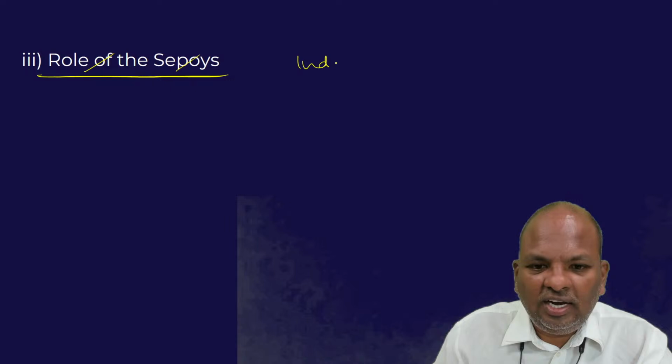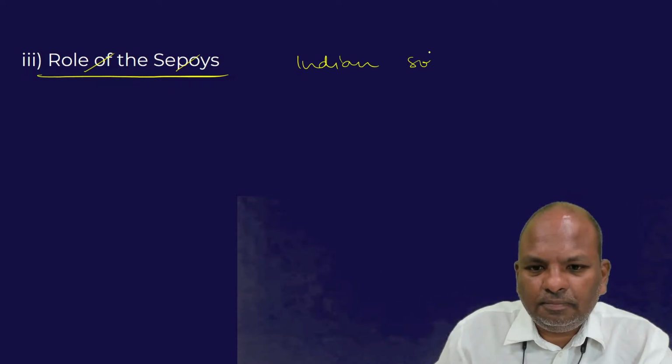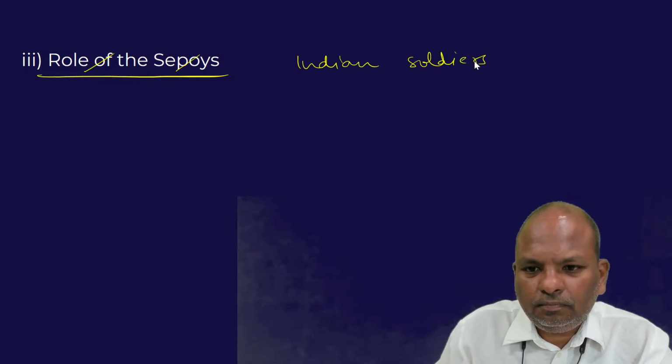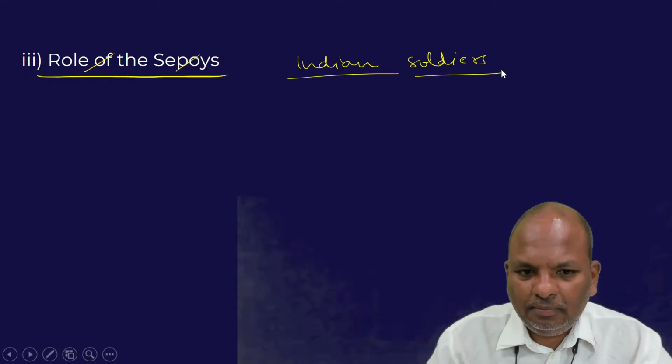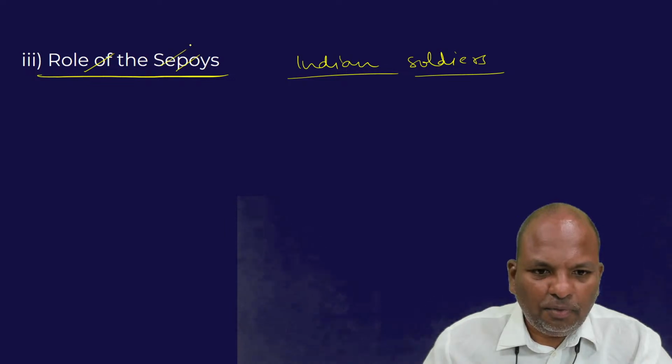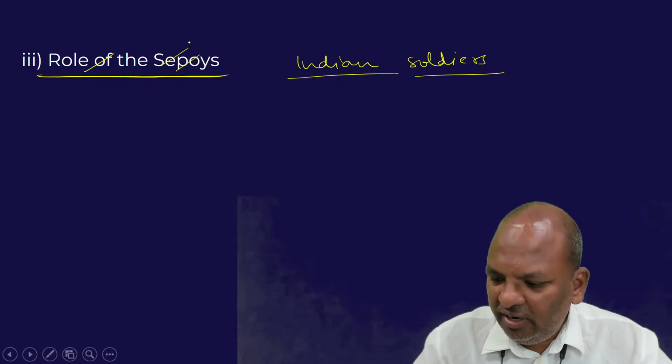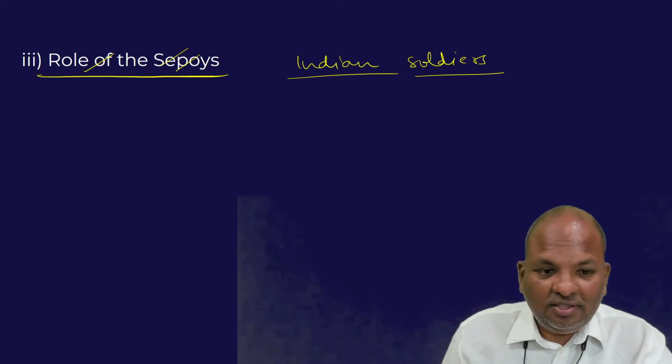Take the case of the role played by the sepoys. I told you that the sepoys were the ones who initiated the 1857 revolt. Sepoys are basically the Indian soldiers of the British Indian Army. So it is these sepoys who initiated the 1857 revolt. But the point is, the sepoys are not a homogeneous group.